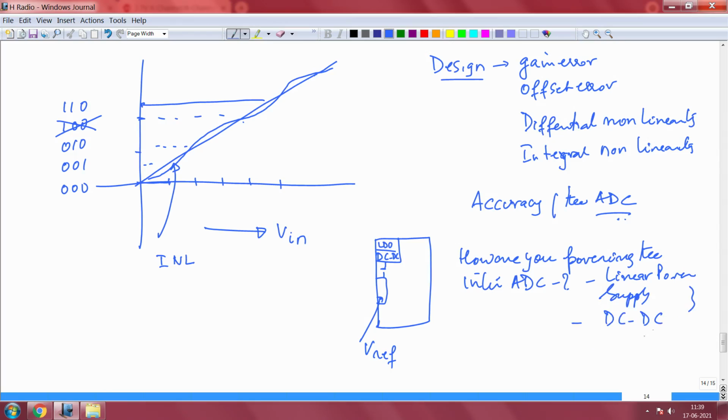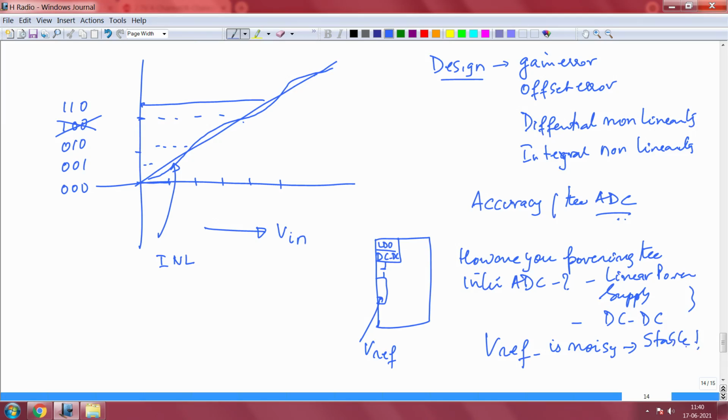This is one part. The second part is also about the fact that if VREF is noisy, the output will be unpredictable again. So you need a VREF which is stable.